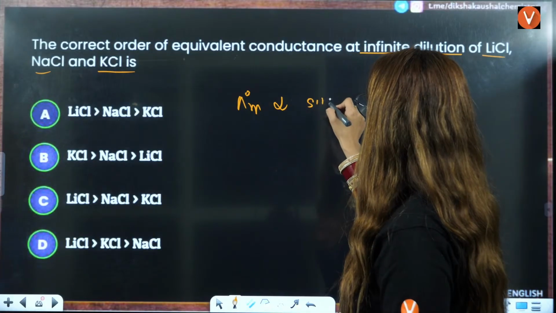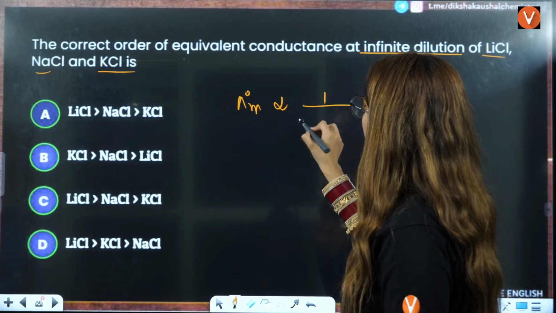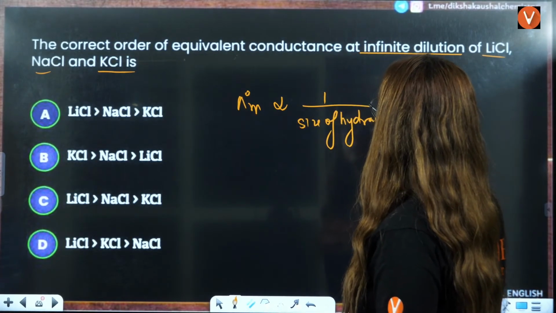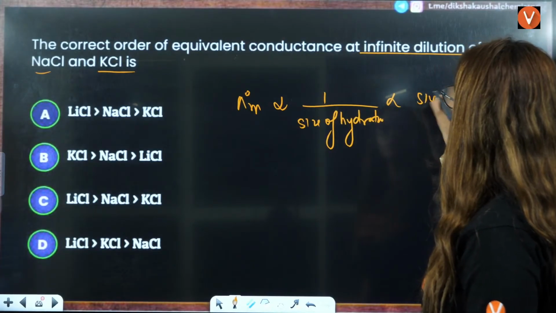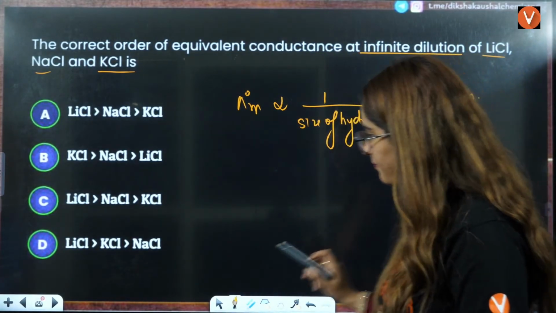It is directly proportional to the size of, I'll talk about the hydrated ion. The size of the hydrated ion is directly proportional to the size of the ion. So what do you mean by that?